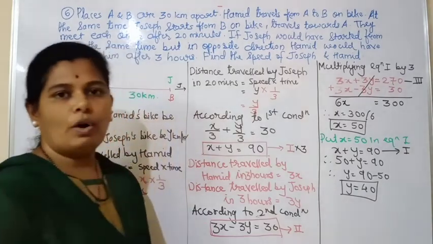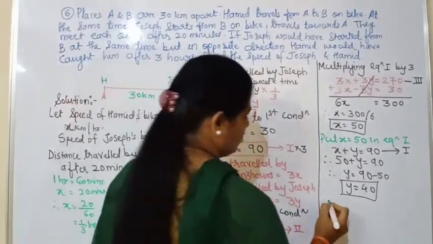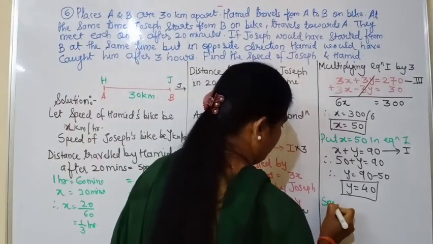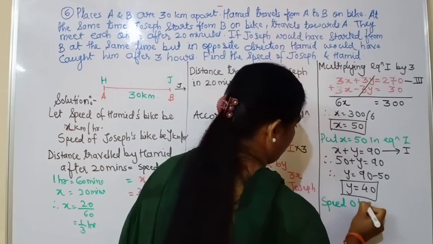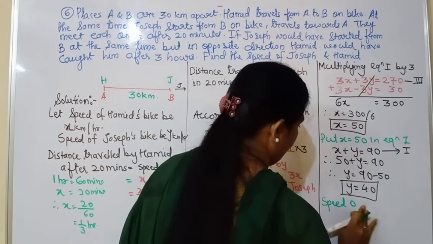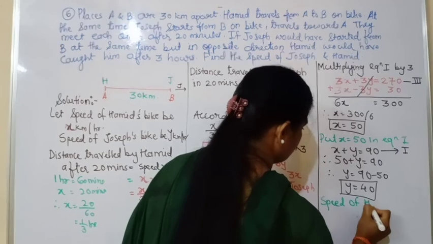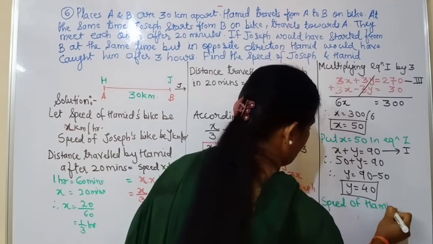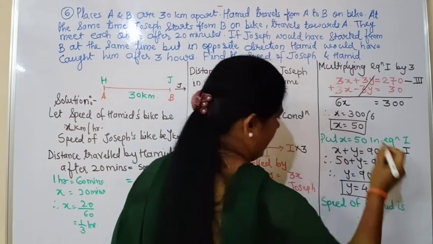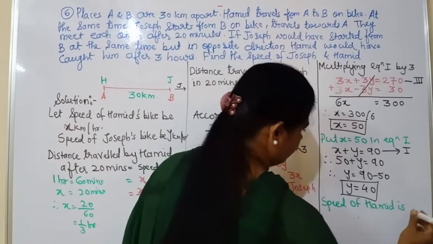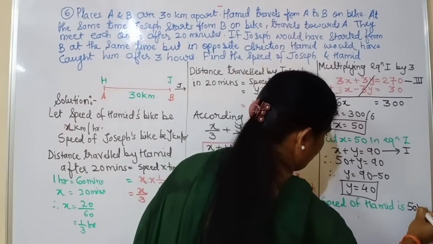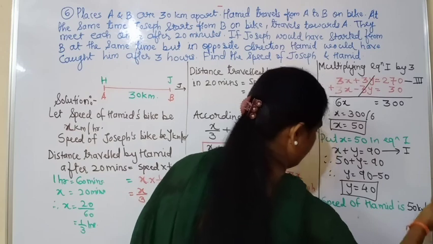Okay. So now what was the speed of Hamid? At the end we'll write the speed of Hamid. We have written it as x. So what is the value of x here? That is 50, so it will be 50 kilometers per hour.